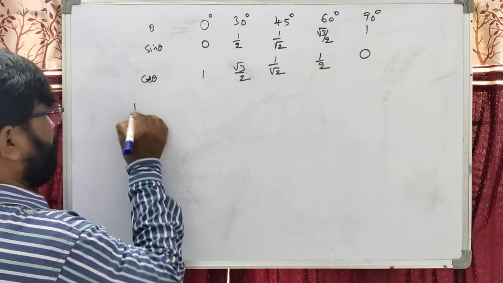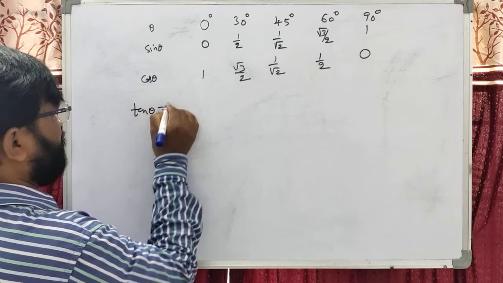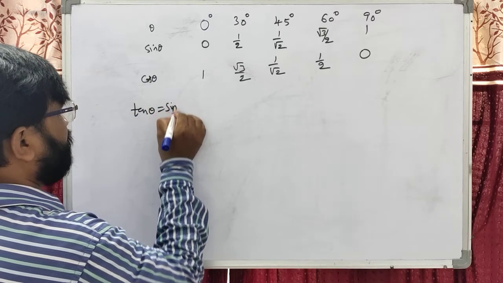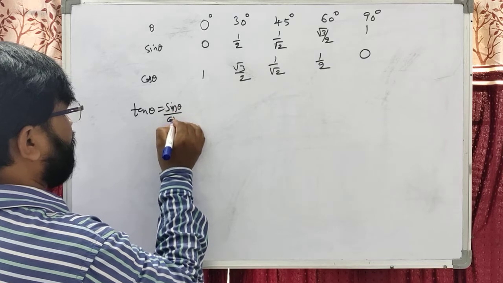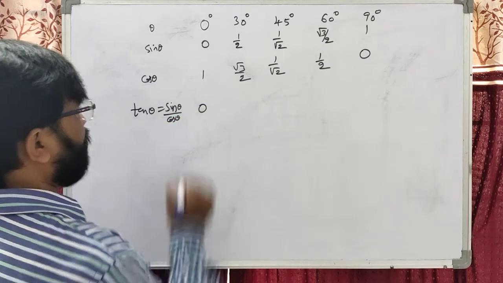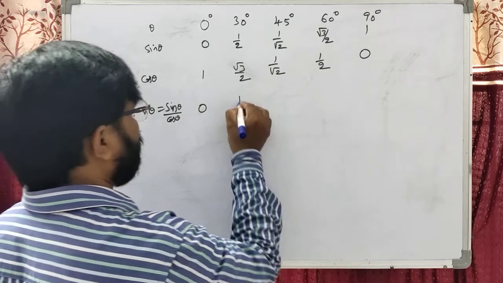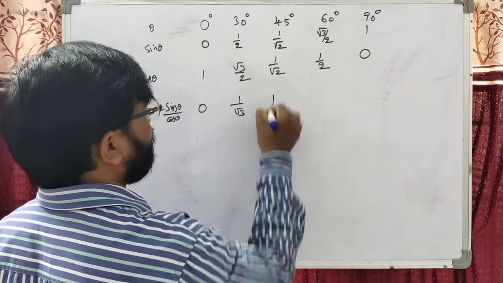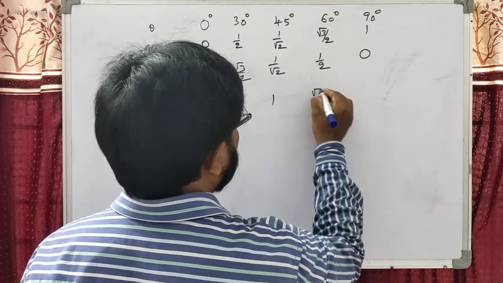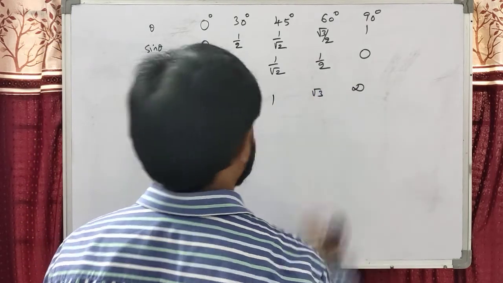Now dear students, tan theta. Tan theta is nothing but sin theta by cos theta. That is 0 by 1, 0. The 2 cancel, 1 by root 3. This is 1. This is root 3. This is infinity.